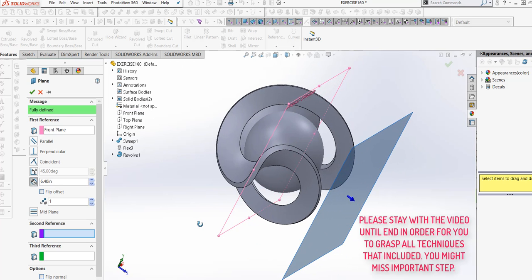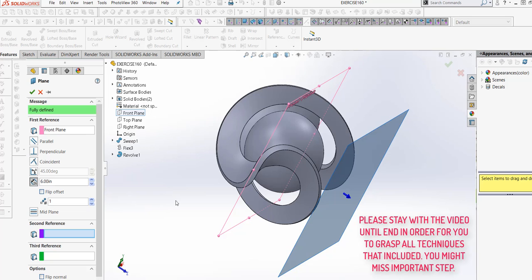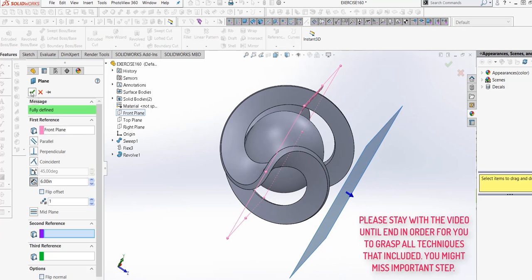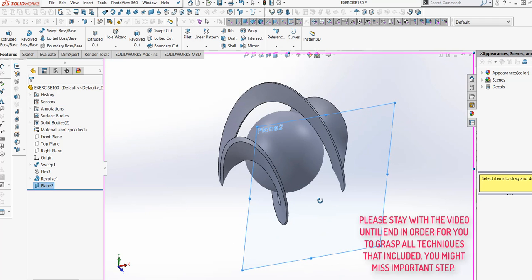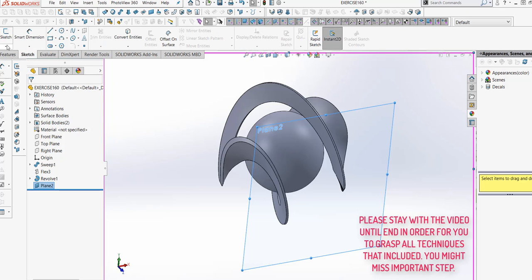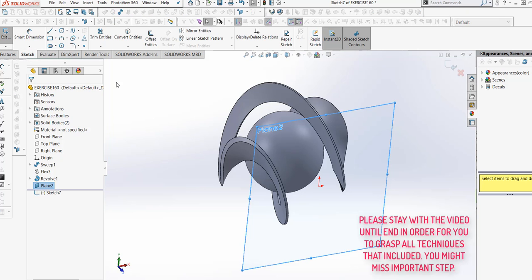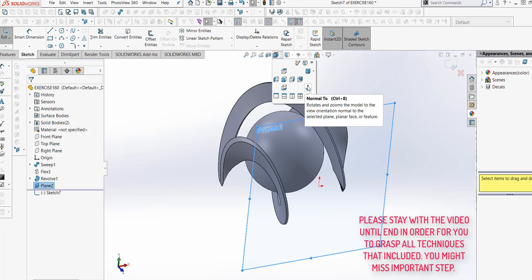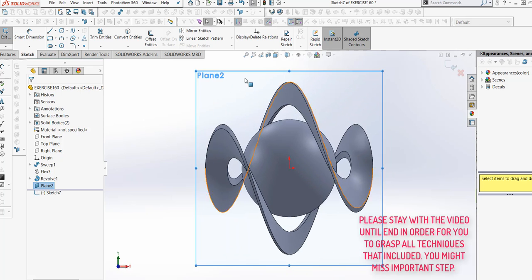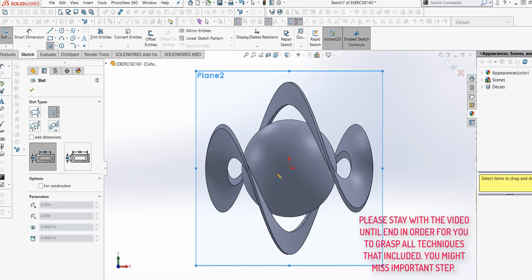So let's do 6. Okay. And then OK, and then sketch on that plane, normal to our drawing, and then center point straight slot.